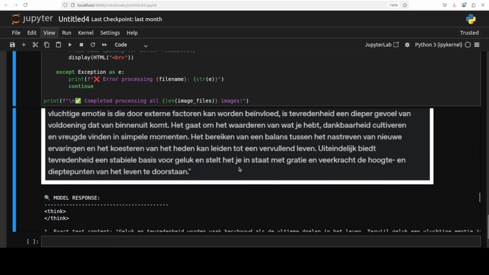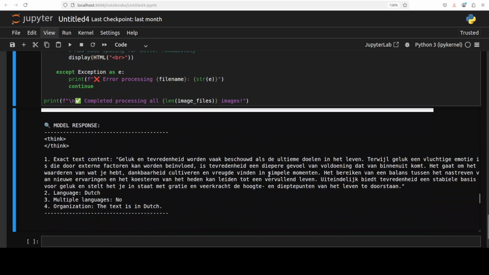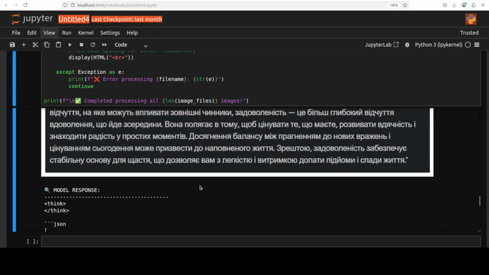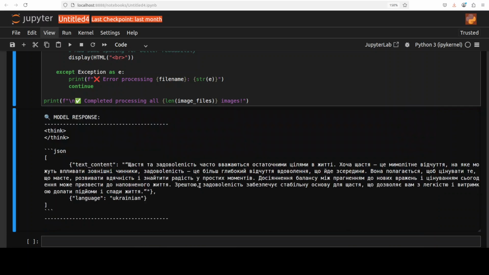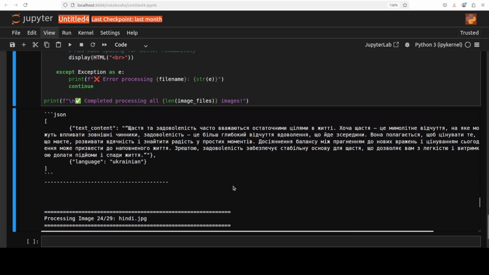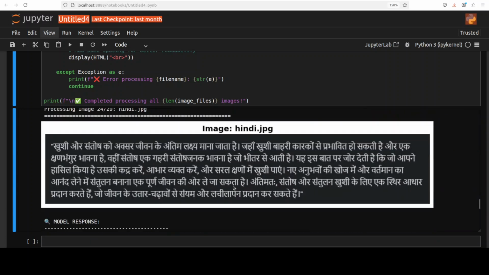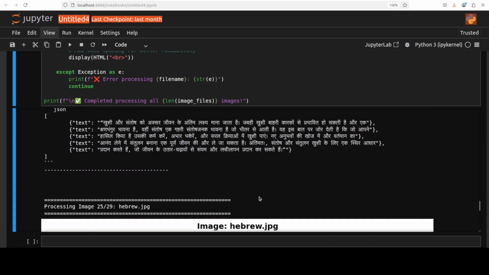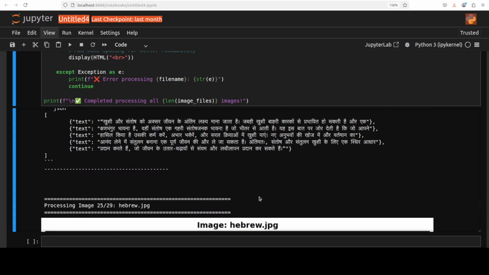What about Dutch? Okay, I think Dutch also looks good. Then we have this Ukrainian, which looks pretty good to me. Let's check the Hindi. I think visually checking looks quite good. Maybe this one is slightly off, but if you're a Hindi speaker, please advise.